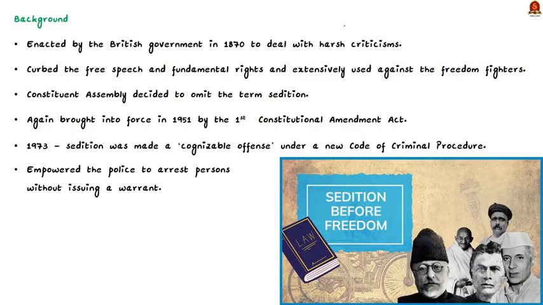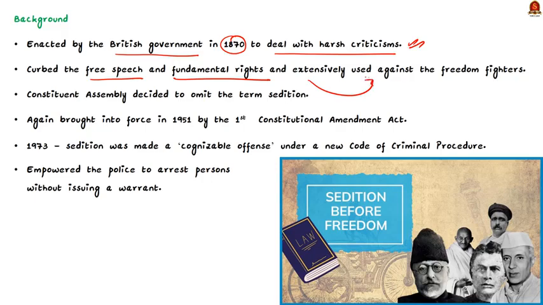The law of sedition was enacted by the British government in 1870 and added to the Indian Penal Code. It was enacted mainly to deal with harsh criticism against the colonial government. So it basically curbed free speech and fundamental rights in pre-independent India. The colonial government used this law to extensively curb the fundamental rights of freedom fighters like Bal Gangadhar Tilak, Mahatma Gandhi, Jawaharlal Nehru and Bhagat Singh.